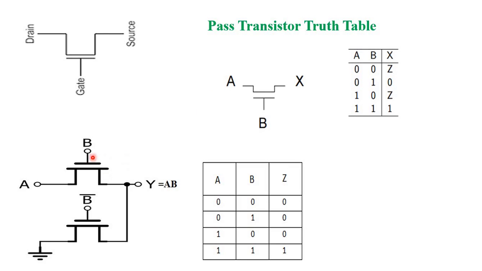So what are the advantages of the pass transistor? Please remember this. Here A is connected, that means B is connected at a gate, and B bar is connected at a gate. No power supply is connected in the pass transistor, and that is the advantage. Why? Because the power dissipation is low. One of the important advantages of the pass transistor is that power dissipation is low, because no power supply is connected, there are no rails. Because of that reason the power dissipation is low.